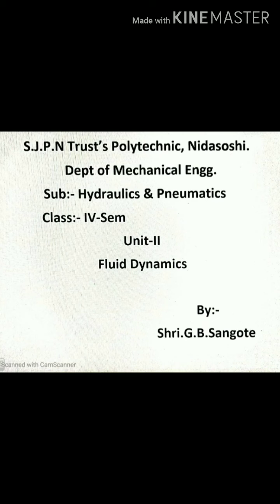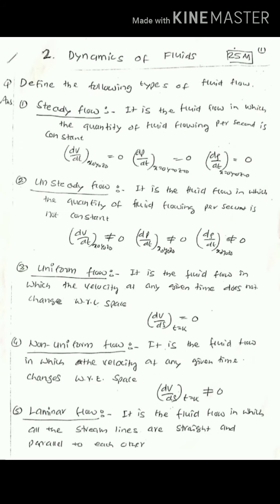Some commonly used definitions are, the one is steady flow. The flow for which the quantity of fluid flowing per second is constant is known as steady flow. In this flow, there is no change in velocity, there is no change in pressure, and also there is no change in density. Therefore, dV by dt is equal to 0, dP by dt is also equal to 0, and d rho by dt is also equal to 0.